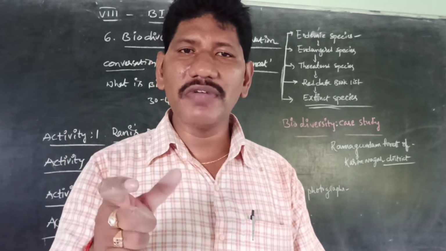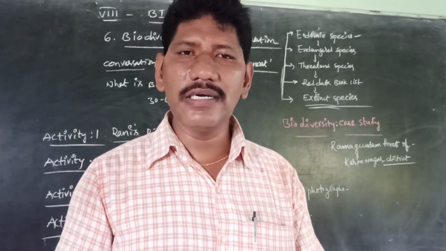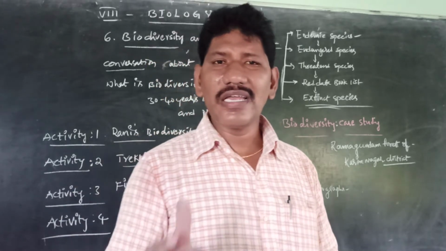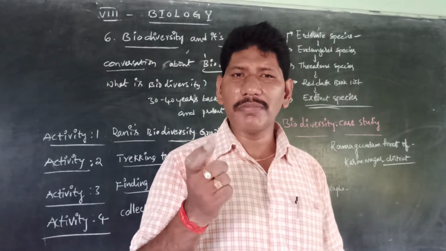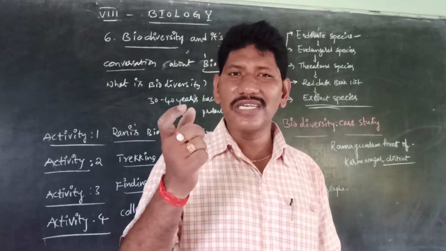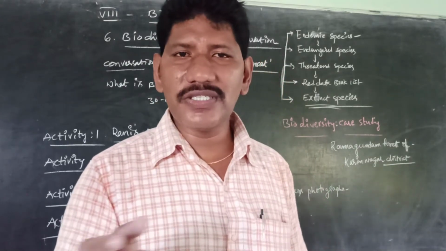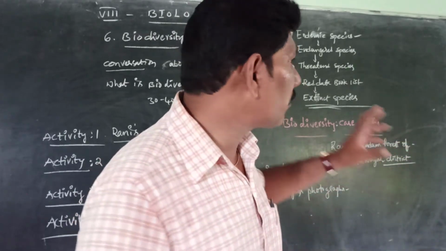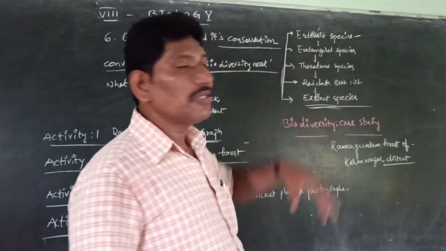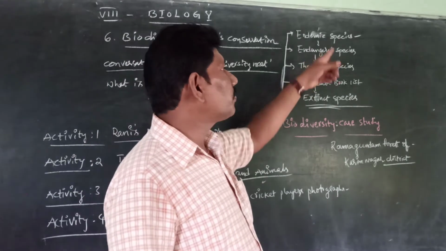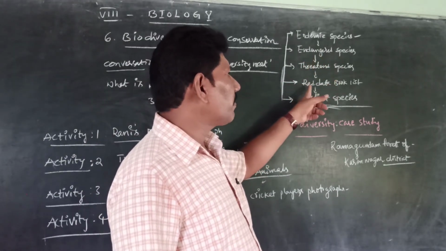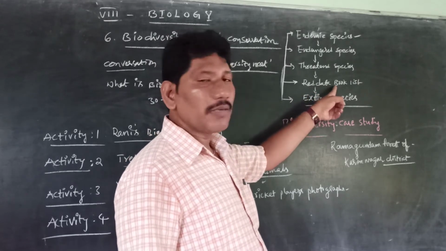This is one of the surveys by the famous ecologist E.O. Wilson. This information gives us the alarming rate of loss of biodiversity and its importance, how species become extinct. So what are we supposed to do? First of all, let me focus on what is meant by endemic species, what are endangered species, what is a threatened species, and what are the animals or plants enclosed in the Red Data Book list.